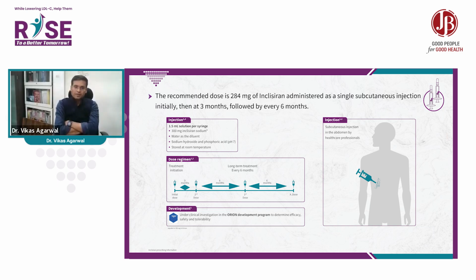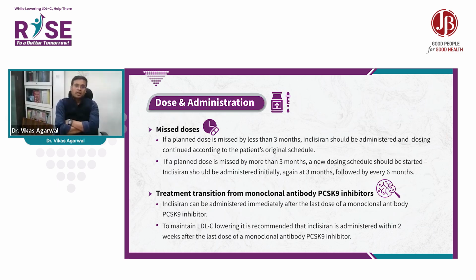management. Under clinical investigations, in the Orion development programs to determine efficacy, safety, and tolerability, we have the data from Orion 1, 2, 3. Orion 1 was the initial program, and Orion 2 and 3 are phase 2 programs. And after that, Orion 9, 10, 11 are phase 3 programs. Administration: subcutaneous injection in the abdomen by healthcare professionals. Doses and administration: I have discussed routine doses.